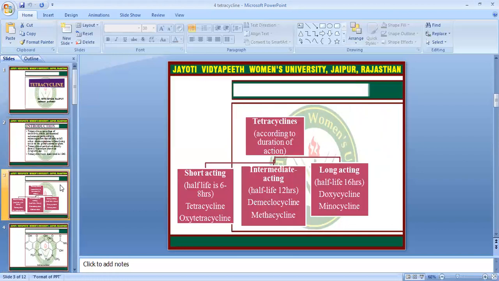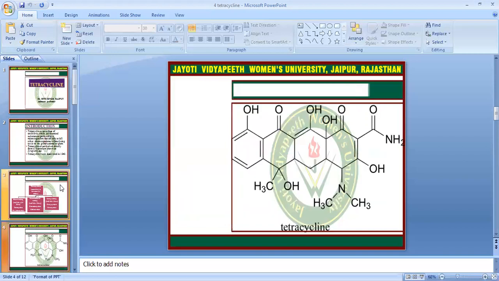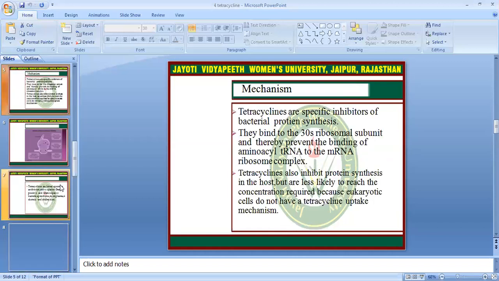Tetracycline according to the duration of action: there are three types of tetracycline produced: short acting, intermediate acting, and long acting. Short acting tetracycline has a half life of 6 to 8 hours, intermediate acting has a half life of 12 hours, and long acting tetracycline has a half life of 16 hours. This is the chemical structure of tetracycline.